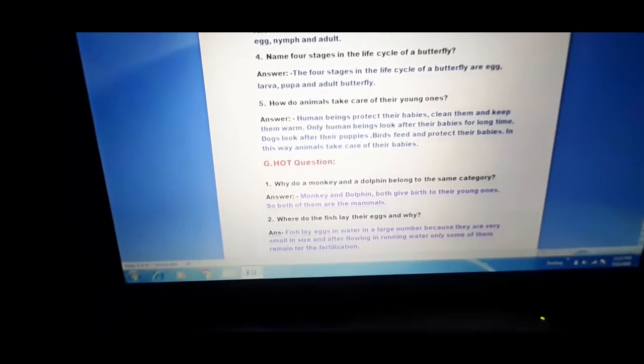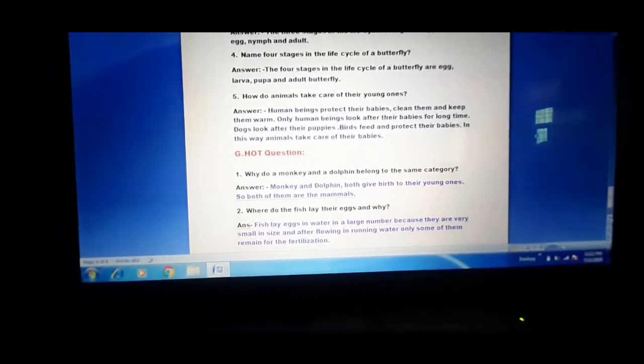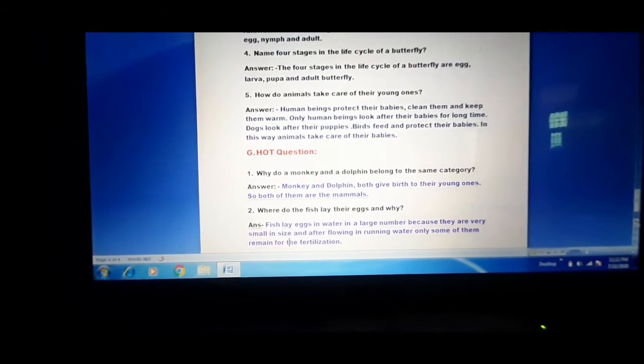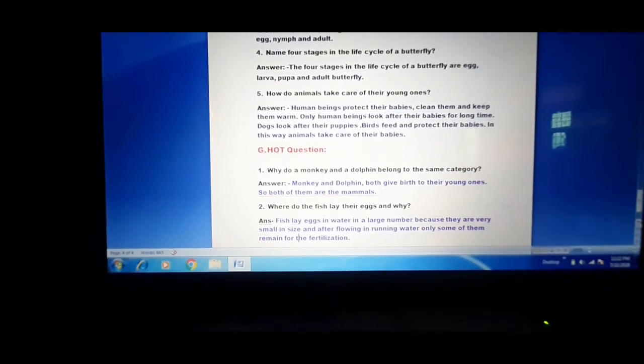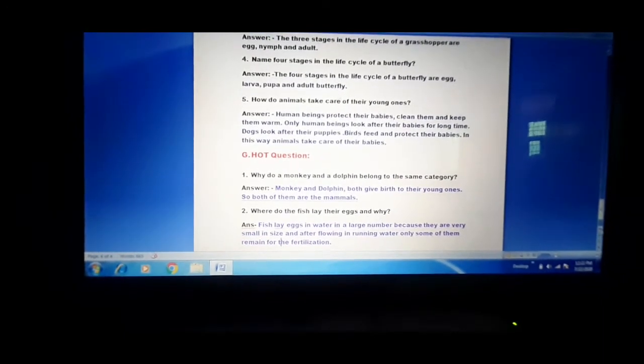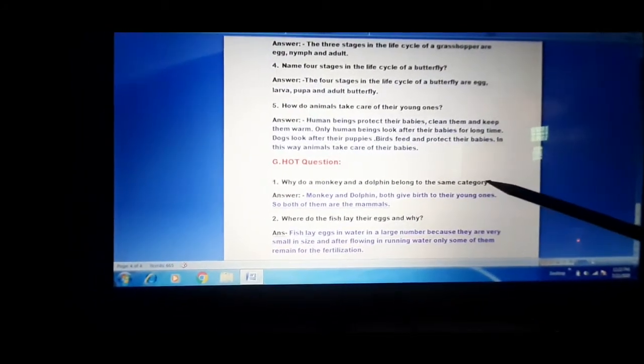Shall we do the next? That is the HOT question. Now the next HOT question answers. Number 1: why do a monkey and a dolphin belong to the same category? This is your question.